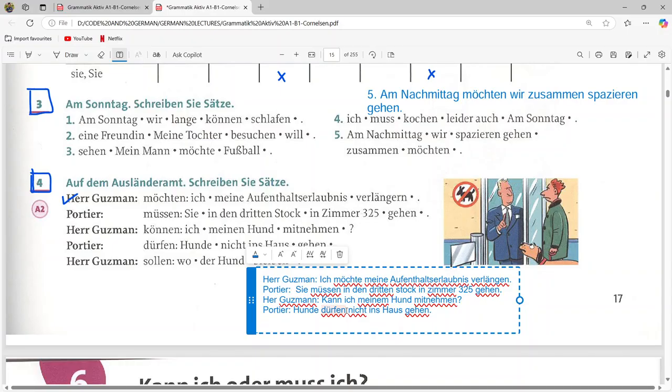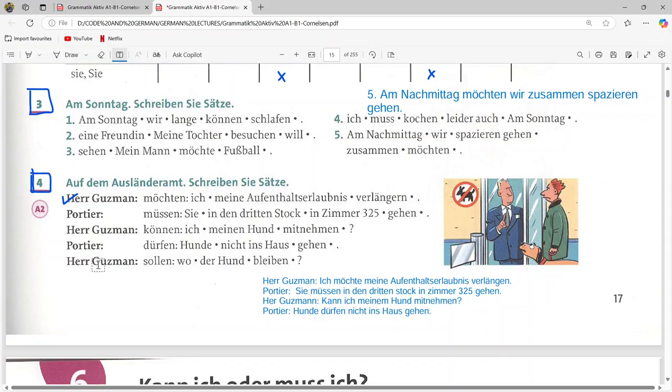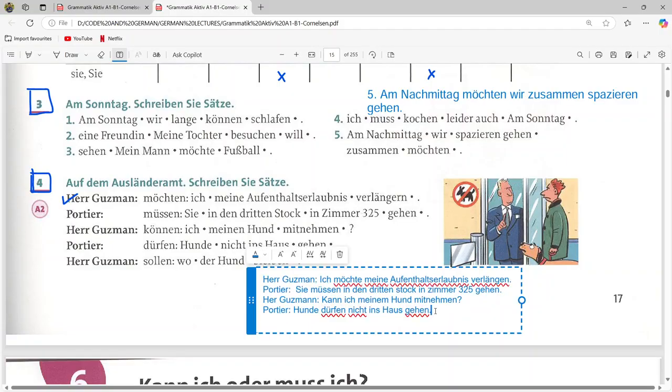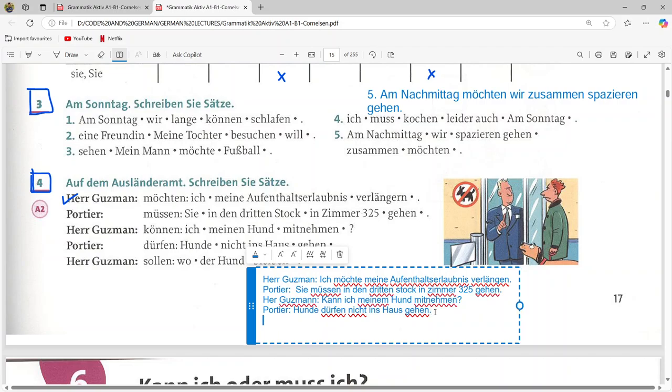Next one, next sentence. What is he saying here? Guzman is saying sollen wo der Hund bleiben, so where should I keep the dog? Okay, so the last sentence is also a question here.